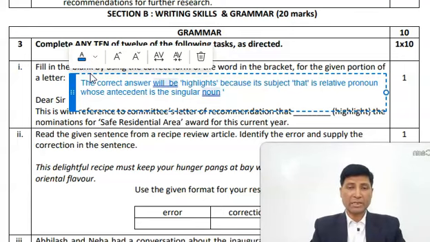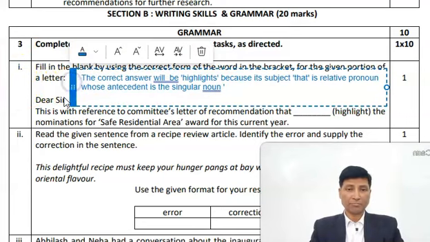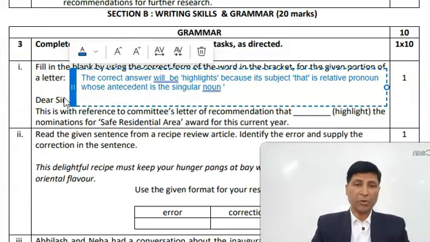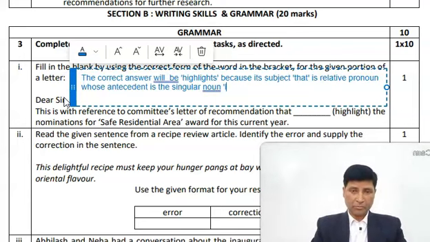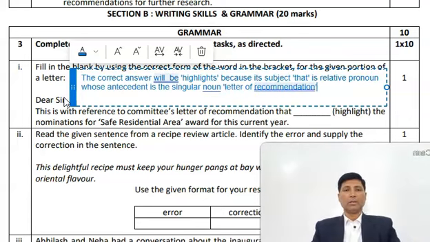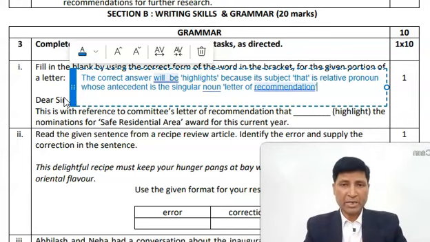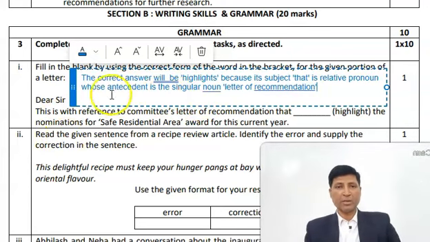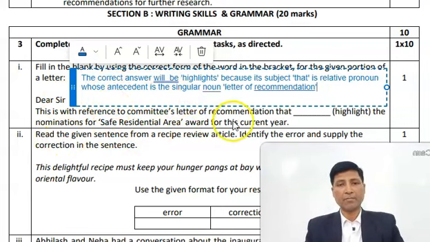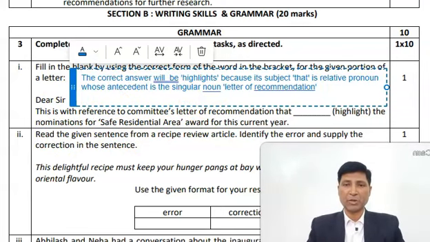What is its antecedent? Singular noun, letter of recommendation. This explanation is needed. Now let me explain. You write down this and then you understand the explanation.